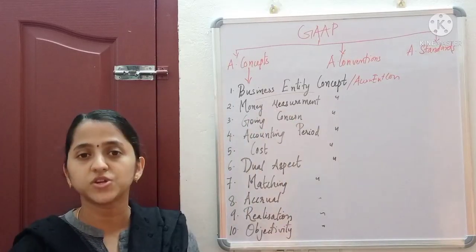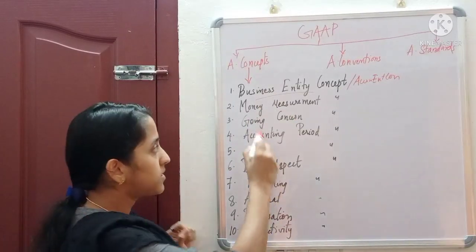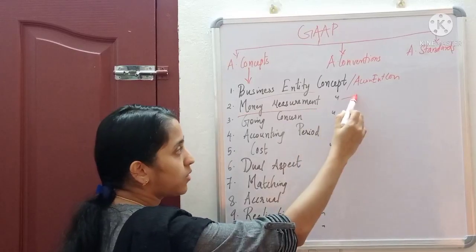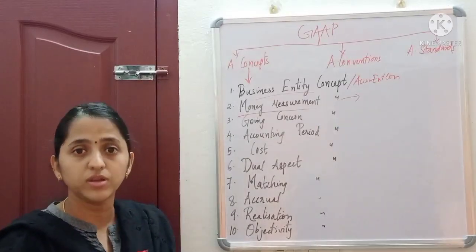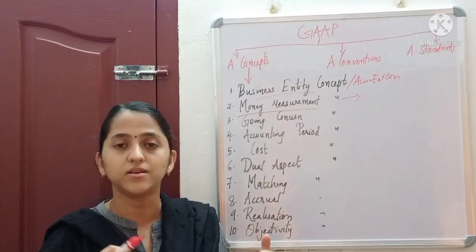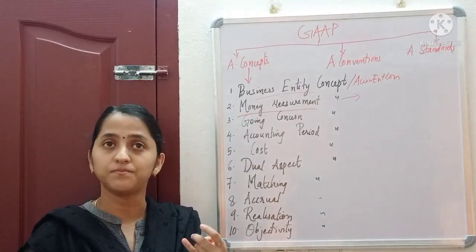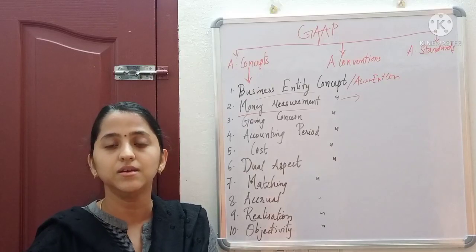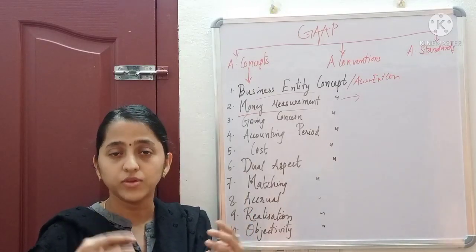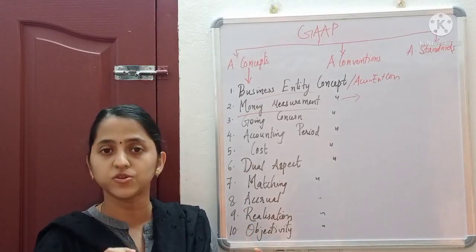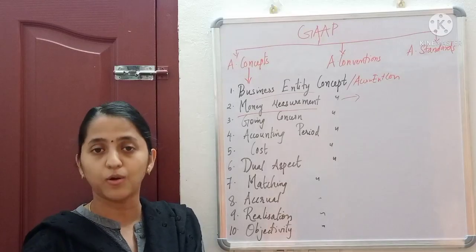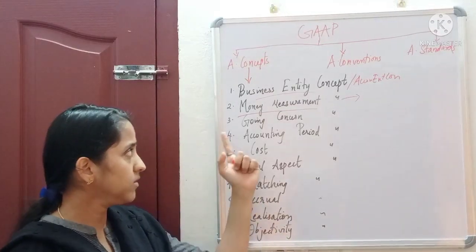So that is money measurement concept. Money measurement concept means we record those transactions which are in terms of money. So things like quality, which we cannot measure in terms of money, are not recorded as such.